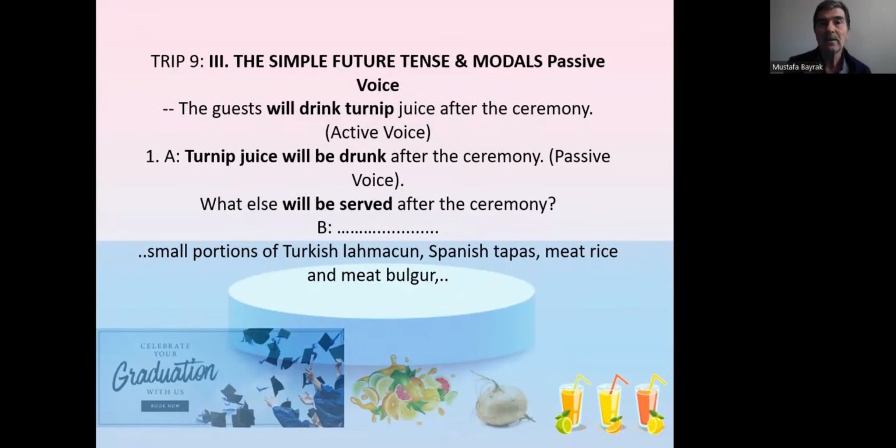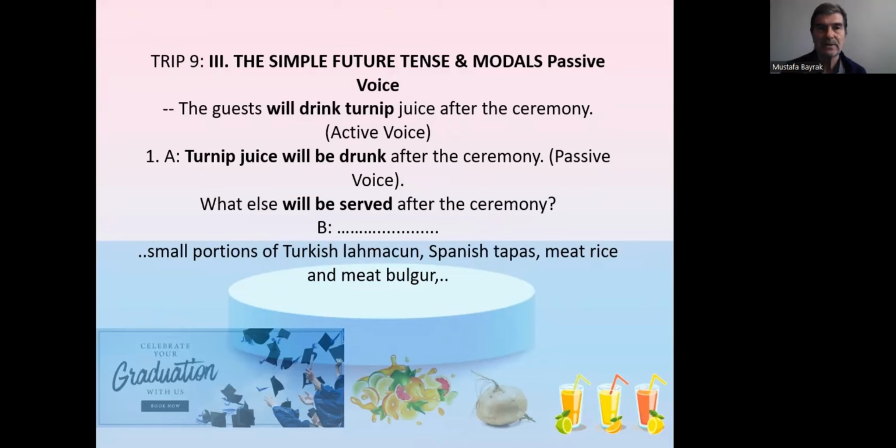Then we will start past perfect, present perfect, and future perfect passive sentences, and at the end of those presentations, we will study the 6 continuous forms of passive voice as past, present, and future.